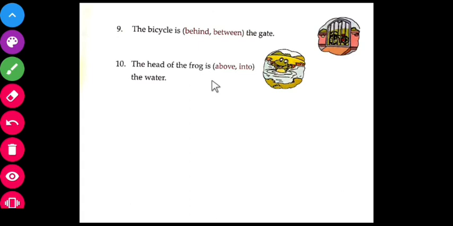The head of the frog is above the water, not into the water. So we are pointing to only the head of the frog. Okay. So the head of the frog is above the water. So the correct preposition is above.